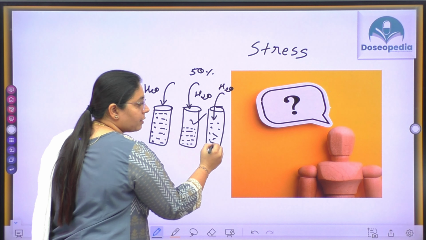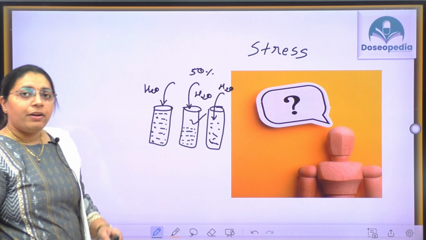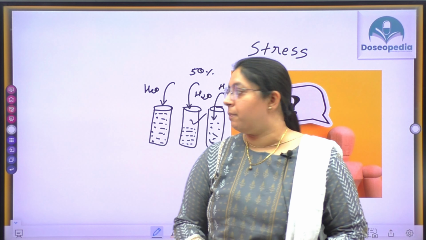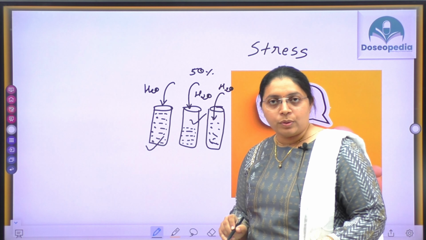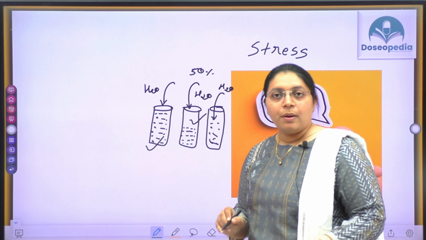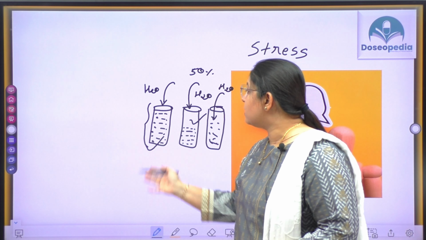What does this indicate? This indicates that whenever you are reading, whenever you are preparing for your exam, if you have many thoughts in your mind, then you cannot memorize the things because there is no space to memorize.